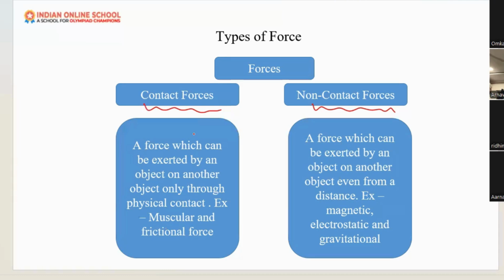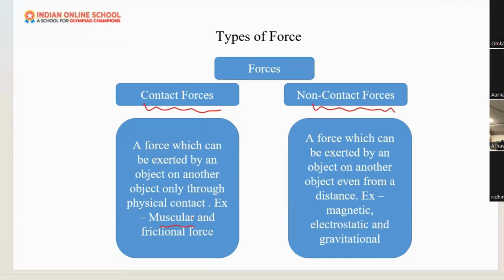Now, an example of contact force is muscular force. As I told you, in the morning when we get up, we open our eyes. So what force is acting there? Muscular force only, our muscles. What is the name of the muscles present in our eyes? The ciliary muscles, they will pull it up.